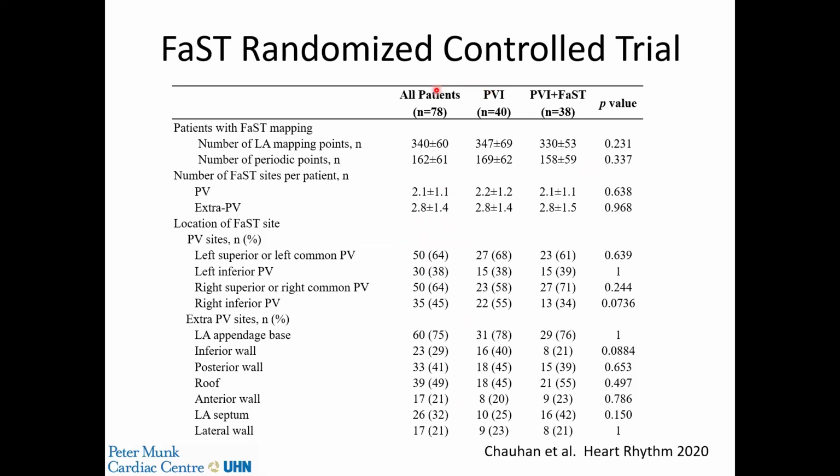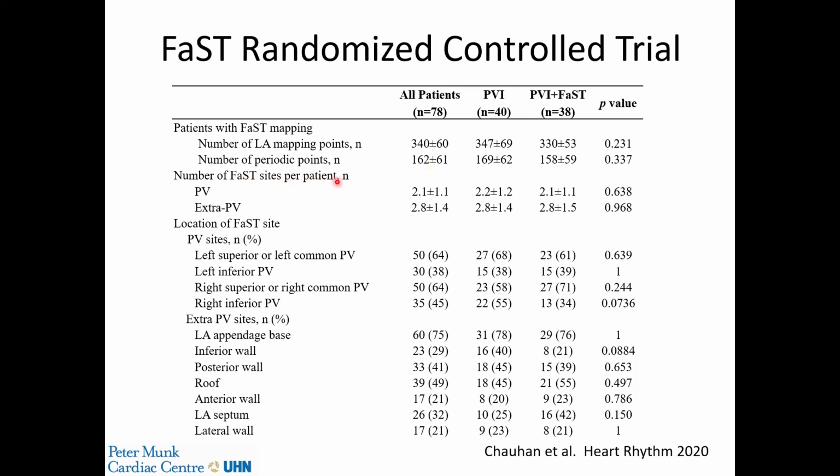In terms of the characteristics of the mapping and the FaST sites, we recorded approximately 340 electrograms in the left atrium on the average per patient. This was done with a roving circular mapping catheter. Of these, about half of them had periodic activations and were candidates for FaST sites.